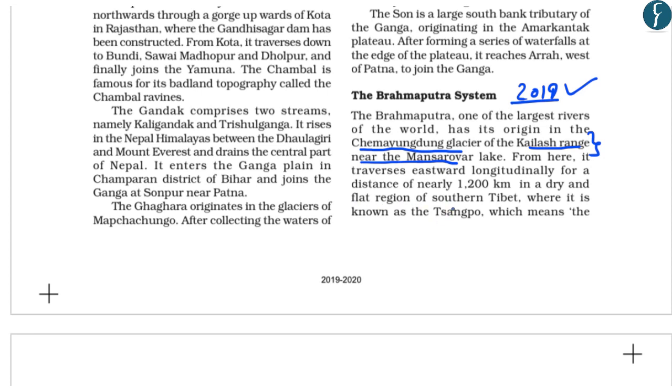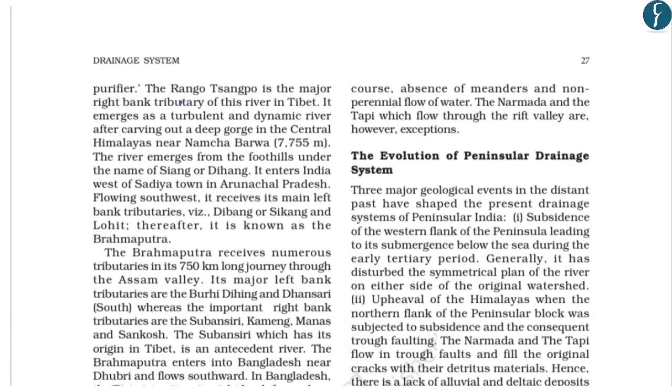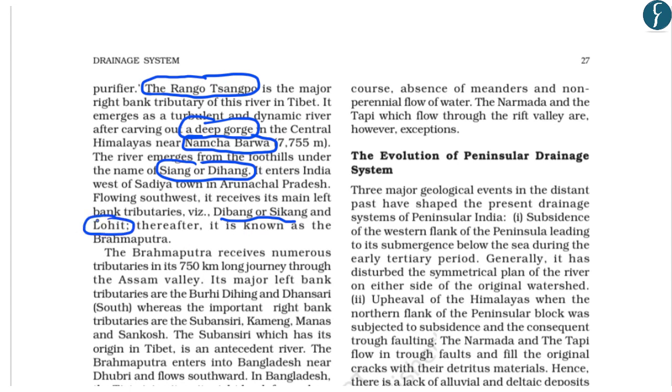Further, it states that the river Brahmaputra is known as the Tsangpo river in Tibet. And in Tibet, it has a right bank tributary which is known as the Raga Tsangpo. Further, it forms a deep gorge at the Namcha Barwa in Arunachal Pradesh in the Himalayas. And when it enters Arunachal Pradesh, it is known as the Siang or the Dihang river. Further, the main left bank tributaries in Arunachal Pradesh are the Dibang or the Sikang and the Lohit rivers. And once these tributaries merge, it is known as Brahmaputra in India.